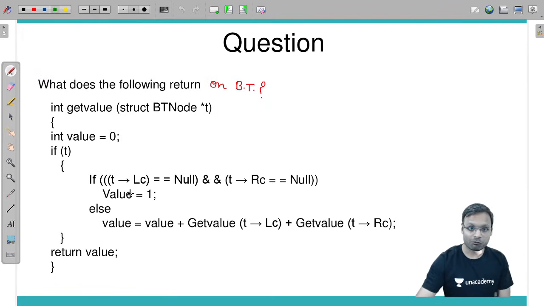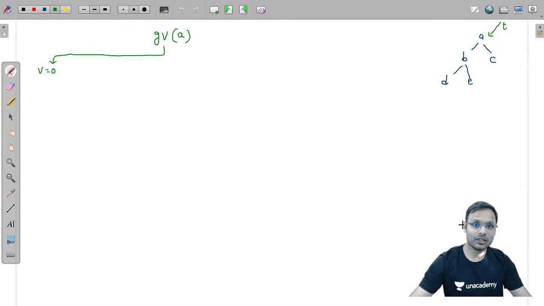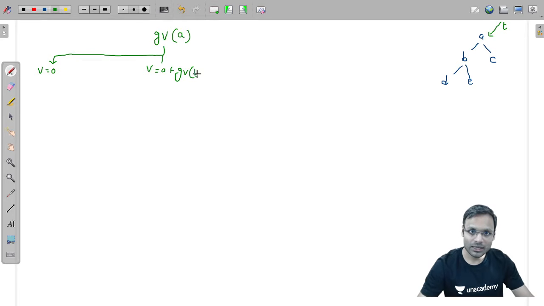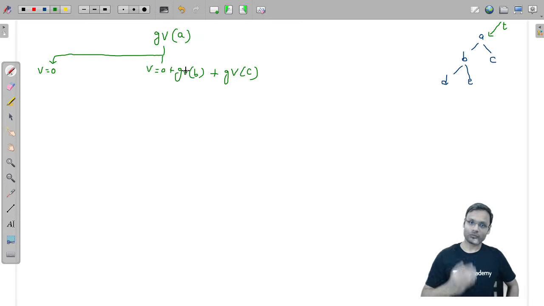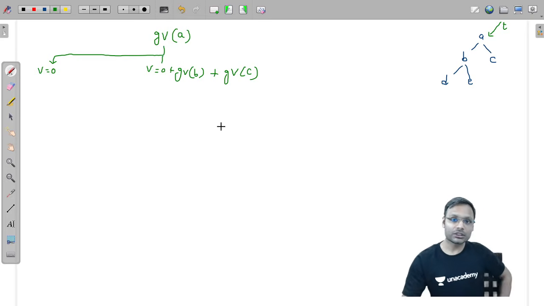No. Condition false, and then in the else case we are going to call value is equal to value plus get value of left child plus right child. So next value is equal to value, which is 0, plus get value function with left child, which is A's left child B, plus get value function with right child C. Let us do that.